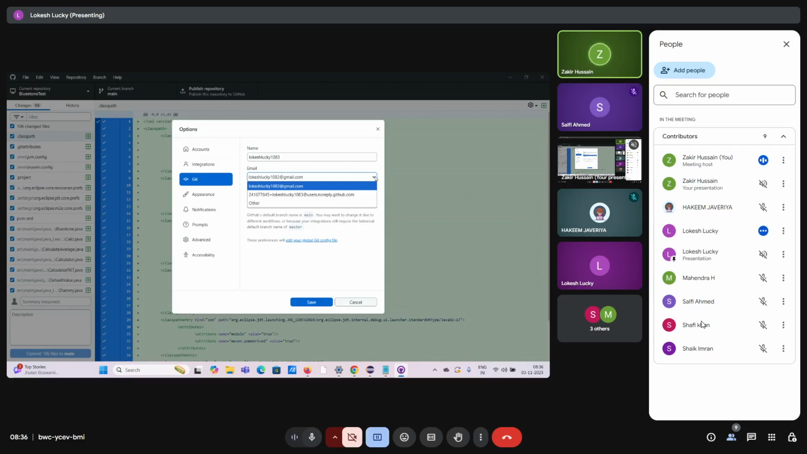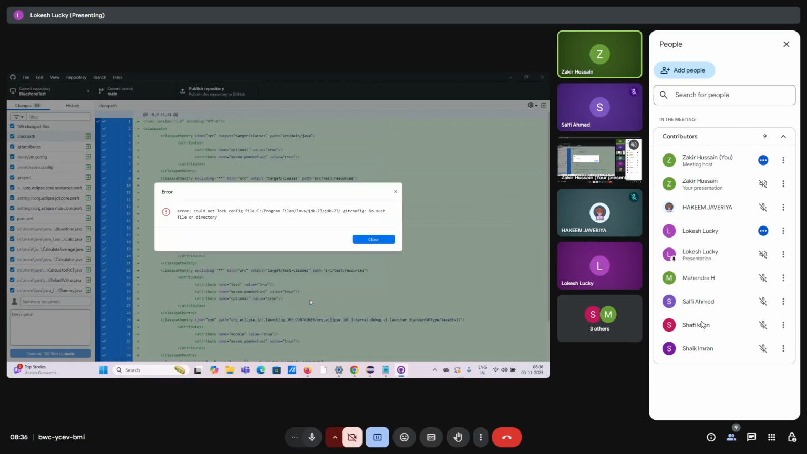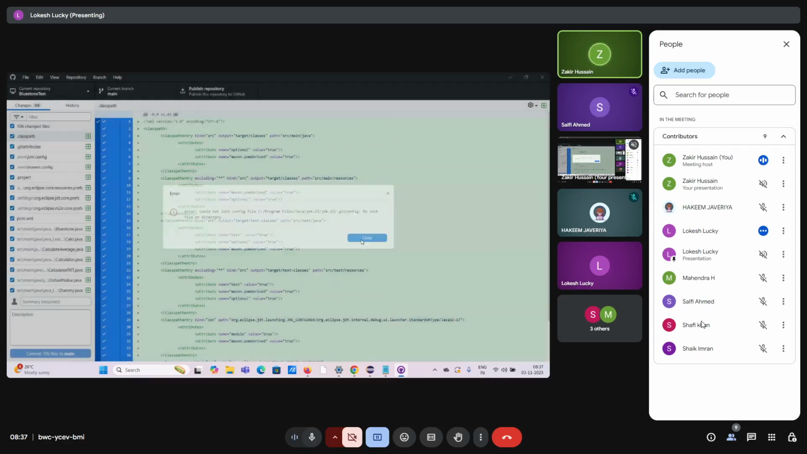Select the second option once. Save. Let me check this. Could not lock config file. Okay, click on close once. Okay, you'll not be able to push your code.